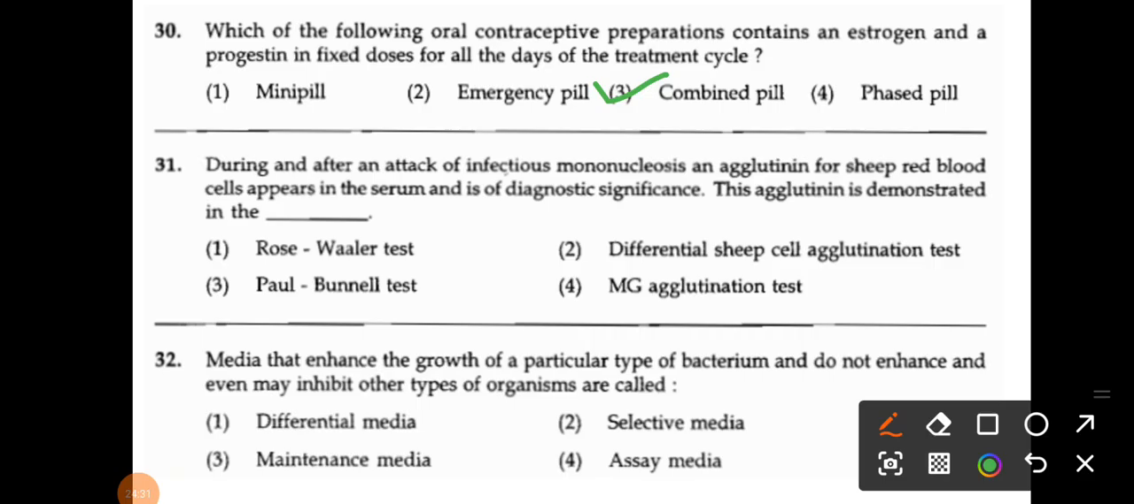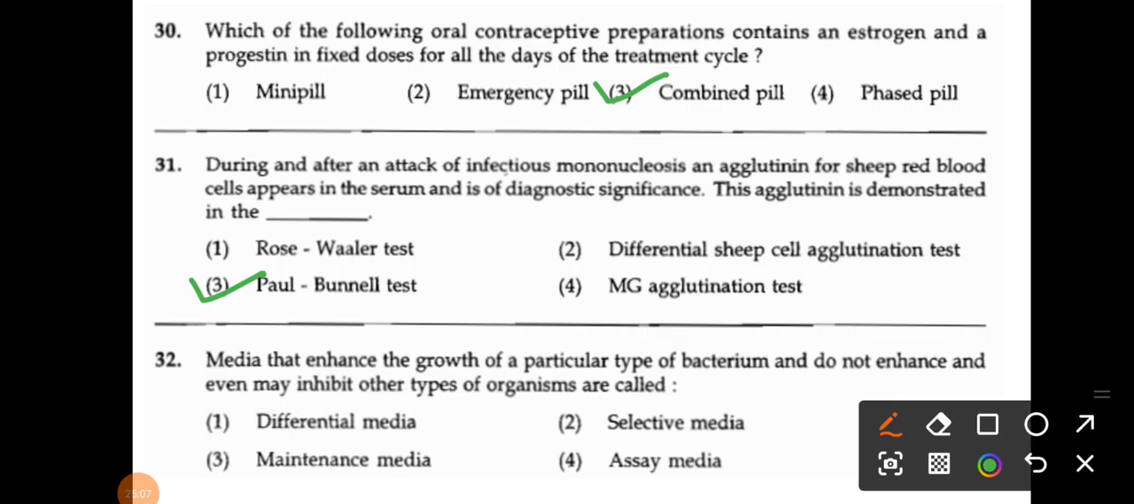The next one, 31: during and after an attack of infectious mononucleosis, an agglutinin for sheep red blood cells appears in the serum and is of diagnostic significance. This agglutinin is demonstrated in the, right? There are different tests like the Rose-Oller test, differential sheep cell agglutination test, Paul Bunnell test, and Mg agglutination test. So option number 3 is correct for question 31, Paul Bunnell test.